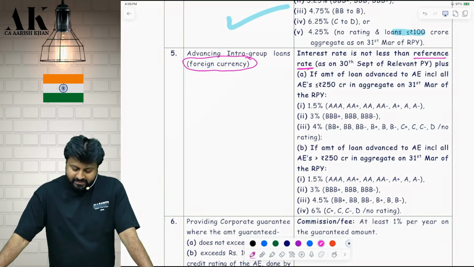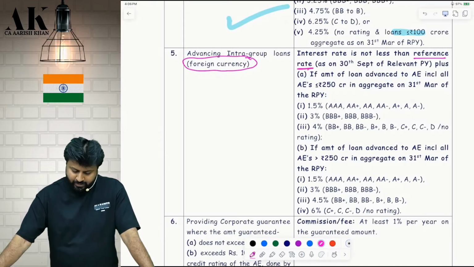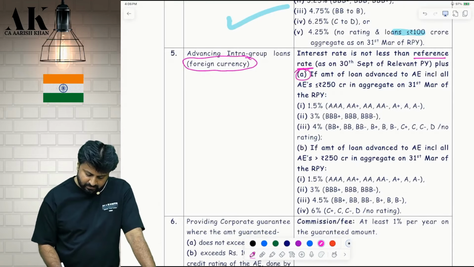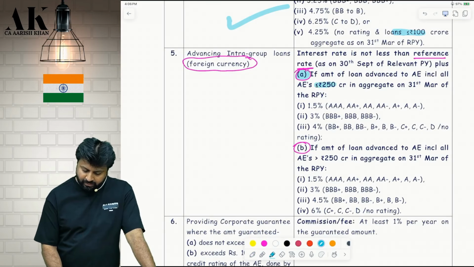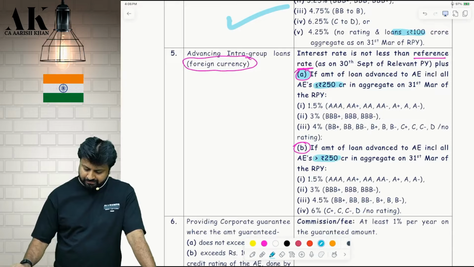Interest rate is not less than the reference rate as on 30th September of the relevant PY plus. Now there are 2 parts. Circle point number A, point number B. Point number A is applicable if your loan amount is up to 250 crore and point number B is applicable if the loan amount is above 250 crore.